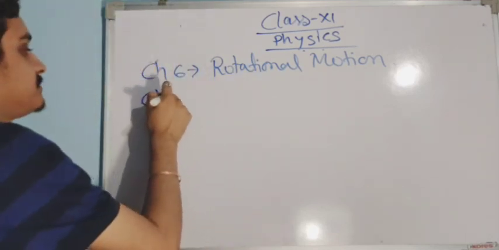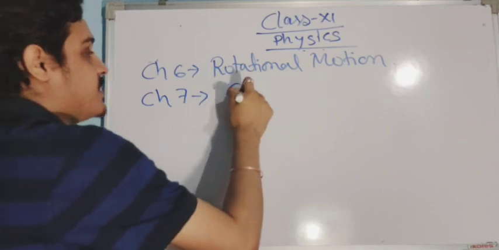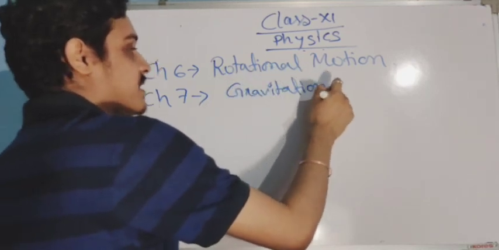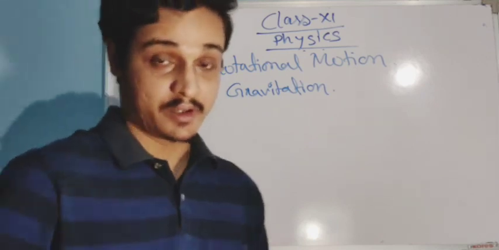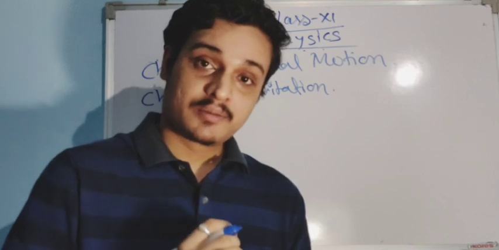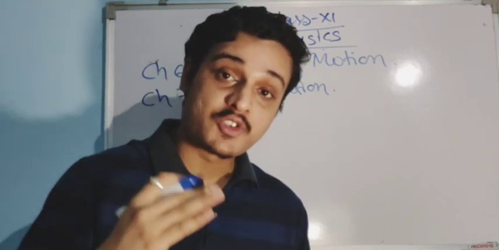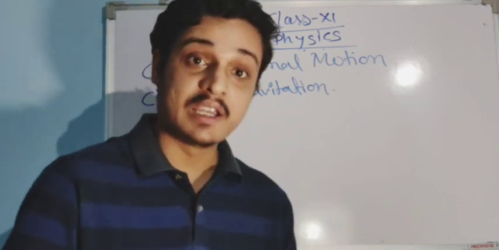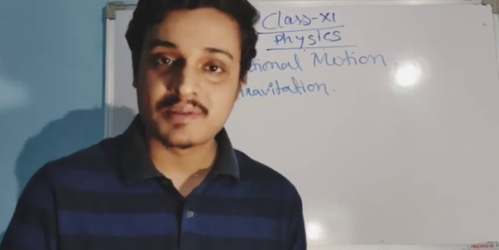Chapter 7, gravitation. This term you know. You have also studied gravitation, Newton's law of gravitation. But here we learn much more about it. Gravitation will be discussed properly, and here we will learn about the satellites.